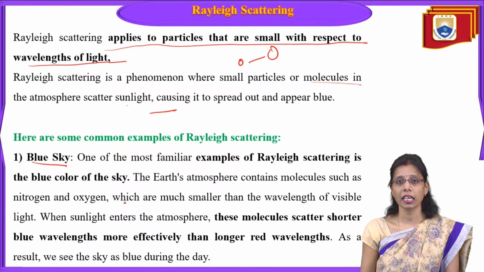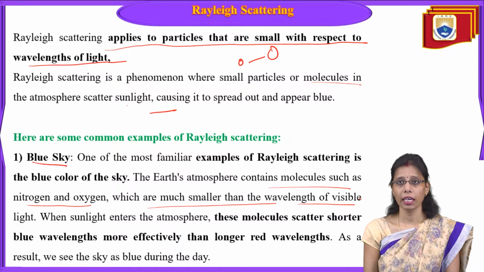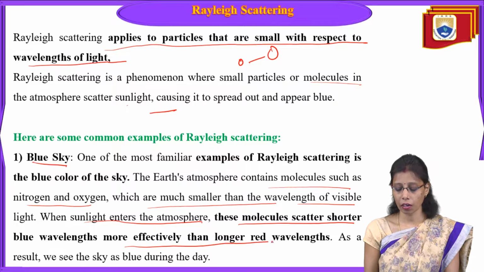Why we can see the sky as blue is due to Rayleigh scattering. The Earth's atmosphere contains molecules such as nitrogen and oxygen, which are much smaller than the wavelength of visible light. Rayleigh scattering occurs only when the particle size is smaller than the wavelength. When sunlight enters the atmosphere, these molecules scatter shorter blue wavelengths more effectively than longer red wavelengths. As a result, we see the sky as blue during the daytime.